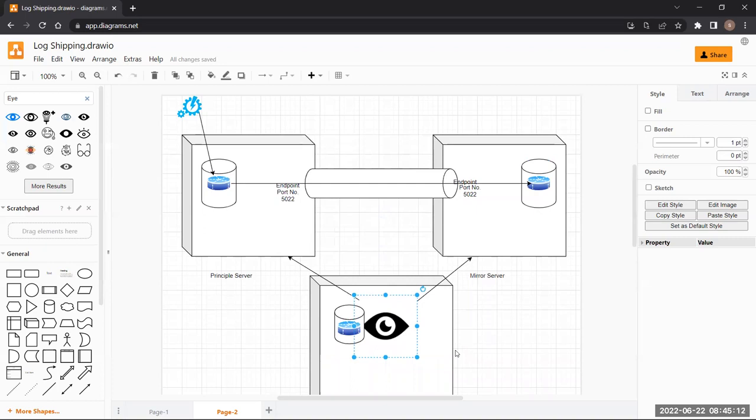What is the best feature about mirroring? It is the failover only, right? So here in mirroring, we have an automatic failover, right? What is automatic failover?